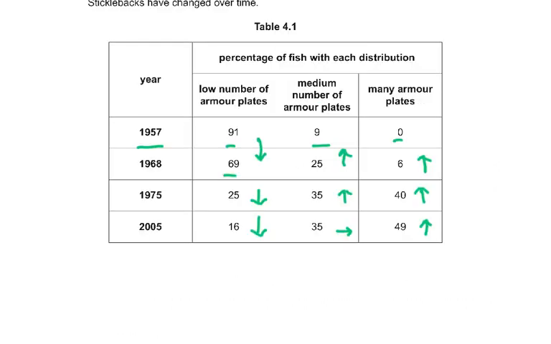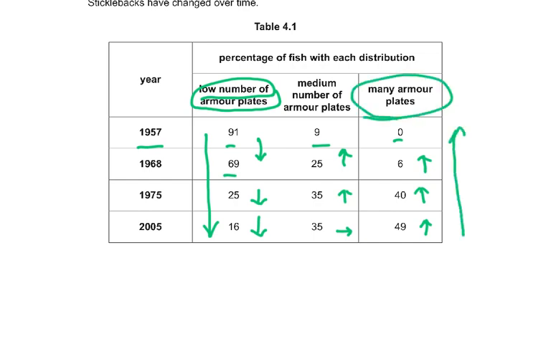Let's see it again. So low plates decreases. This makes sense. Many plates increases. From 1957 to 1975, medium plates increases.